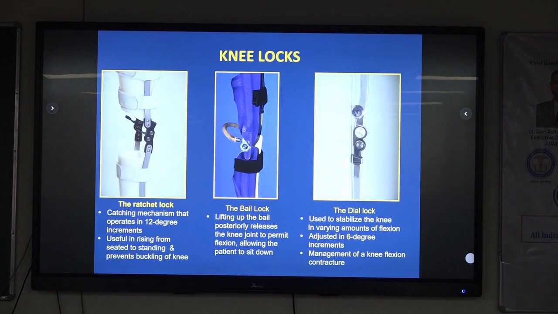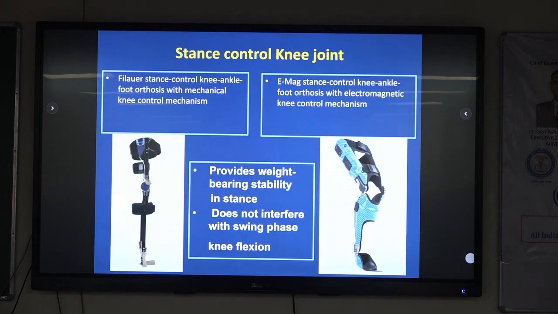Now if you are using a joint, then you need to have a locking mechanism. There are ratchet locks, which basically you can move in 12 degree increments. The bell lock is there, which you can unlock without using your hands. And then there is a dial lock, which has some 6 degree adjustments in the movement of femur and tibia, and you can use it in flexion contractures to gradually stretch the contracture.